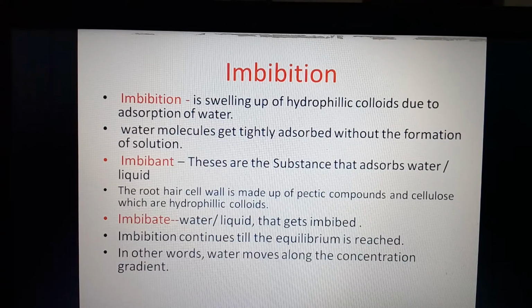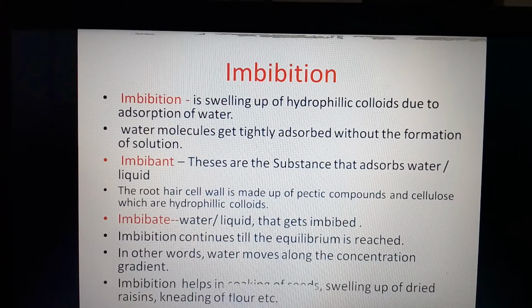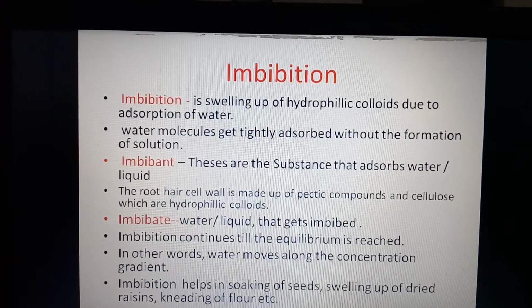In other words, water moves along the concentration gradient from its higher concentration to lower concentration. Imbibition helps in the soaking of seeds, which adsorb water molecules, swelling up of dried resins, and kneading of the flour.